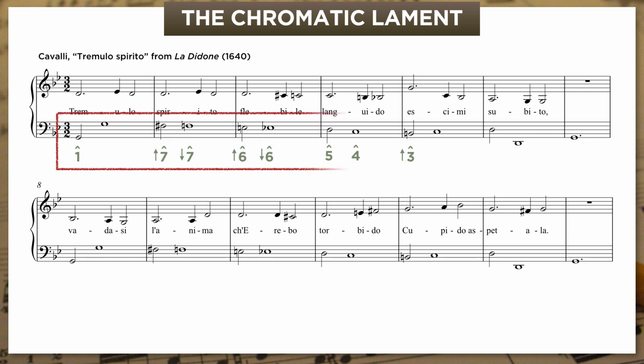Second, notice that Cavalli's bass descends through a minor sixth, G down to B, while touching on every single chromatic note except C sharp or D flat. That's the tritone of the tonic G. And because he's not going to use that, there is a whole step between D and C.